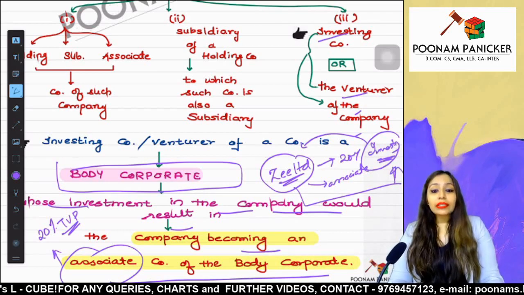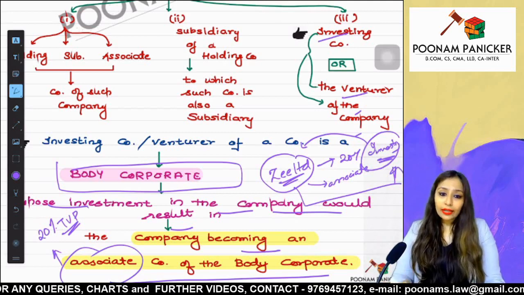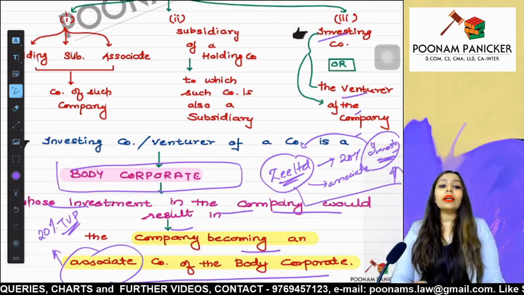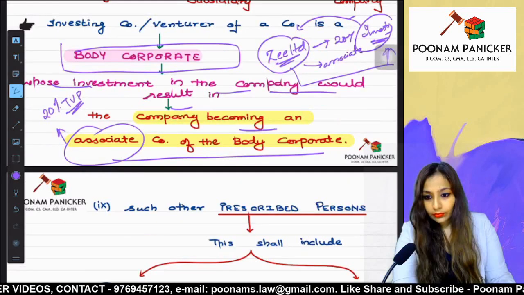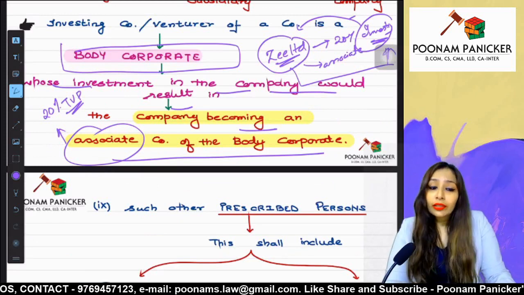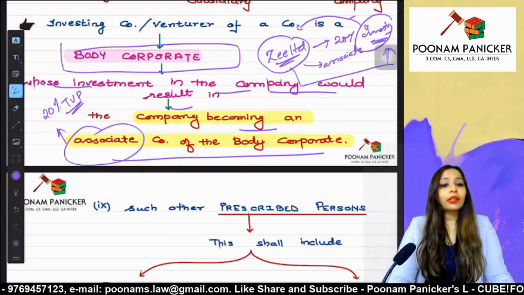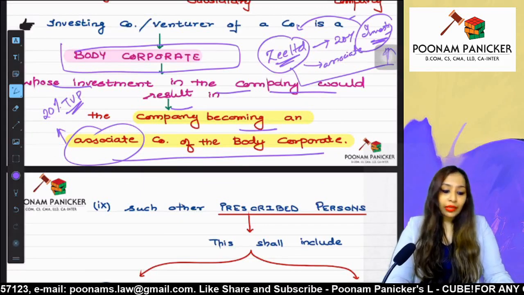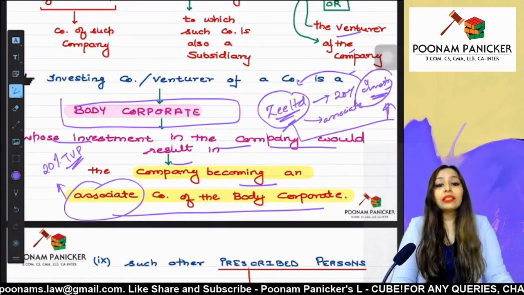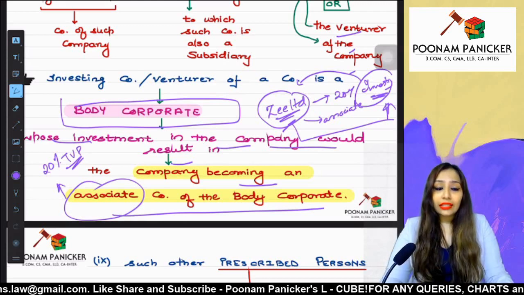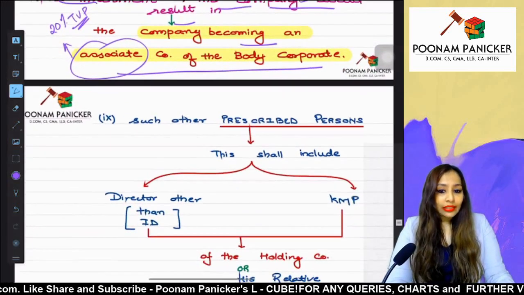So some company which is making you their associate company by investing to the extent of 20% or more, but up to the extent of 50% of the total voting power, then in that case, this investing company or venturer company who is putting in money in Z Limited will be considered as Z Limited's related party.